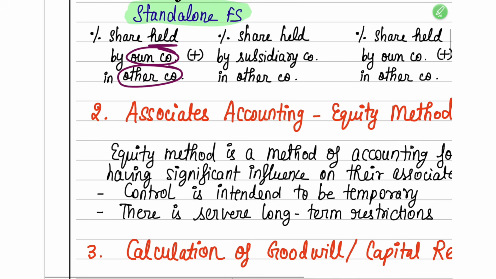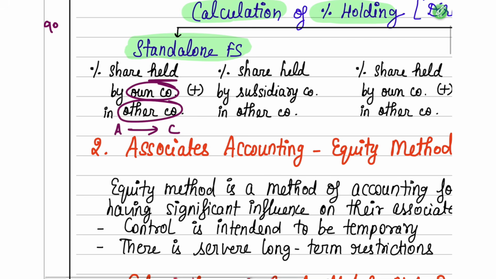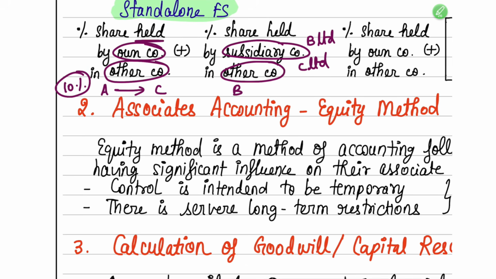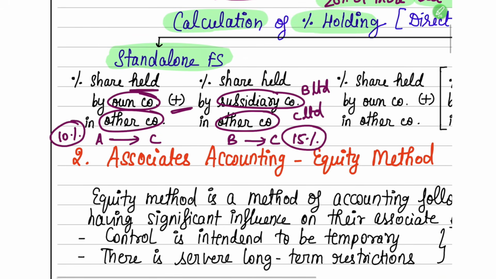in the other company. That means how much is A Limited holding in C Limited. Like we said in the example above, A Limited was holding 10% in C Limited, you have to take that. Then how much is the subsidiary of A Limited? Subsidiary of A Limited means how much is B Limited holding in the other company. How much is B Limited holding in C Limited? B Limited holding in C Limited is 15 percent. So 10% plus 15 percent is going to be 25 percent.